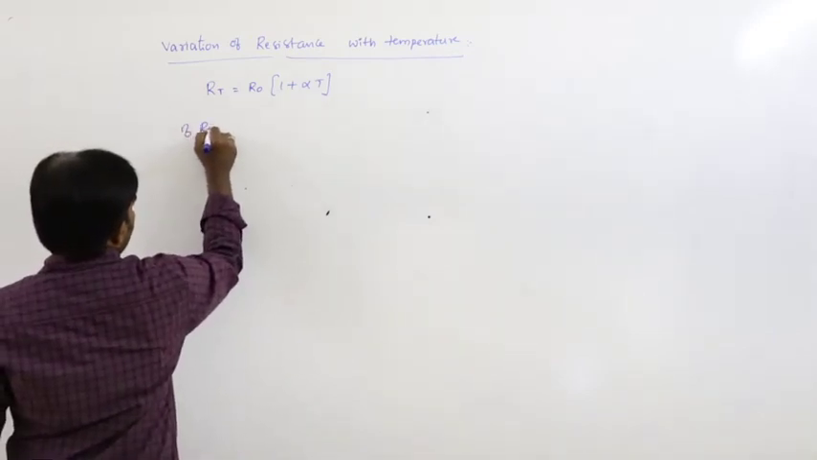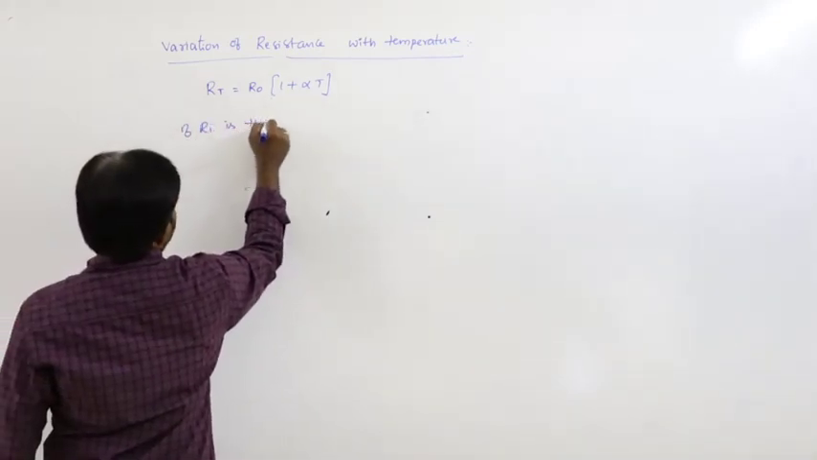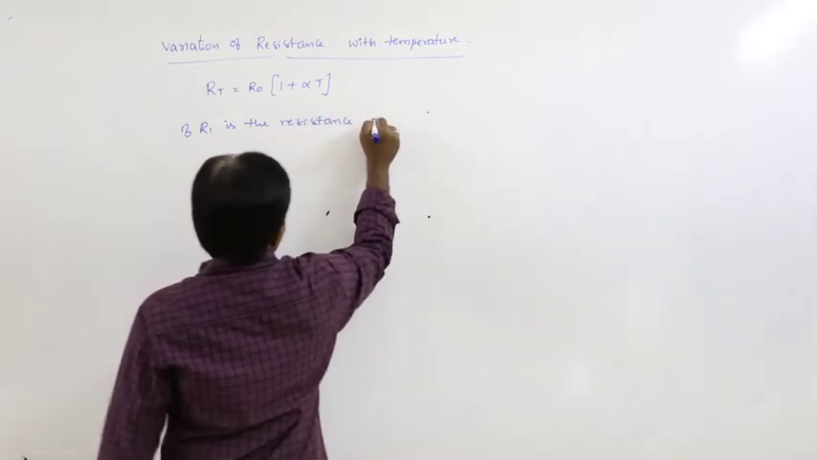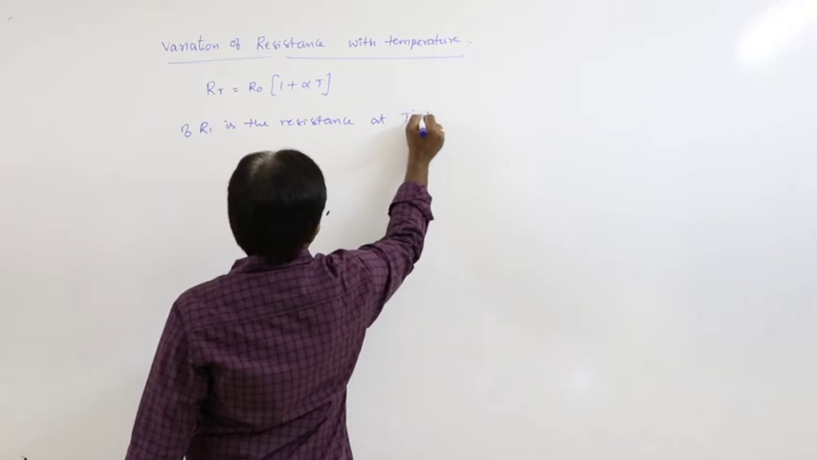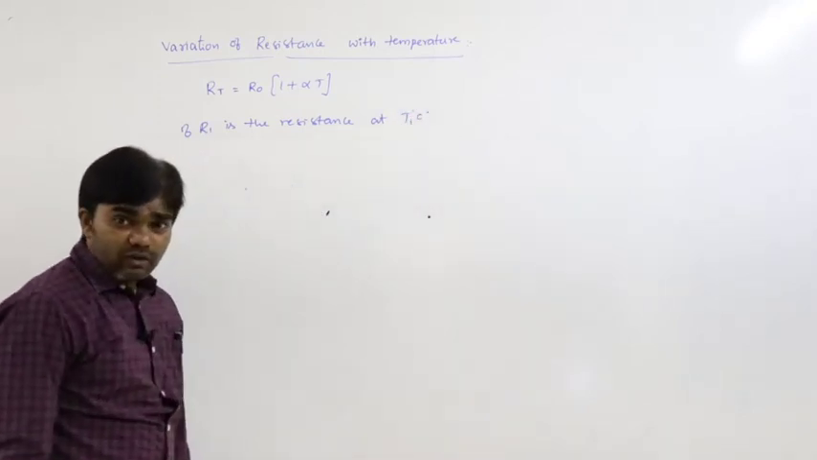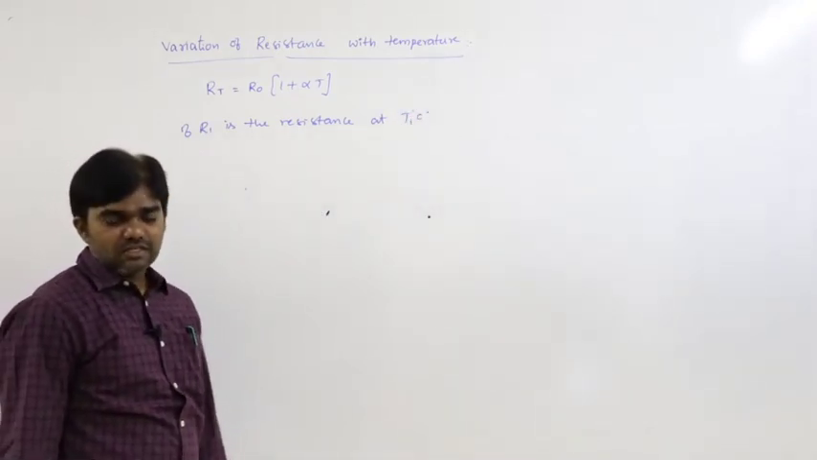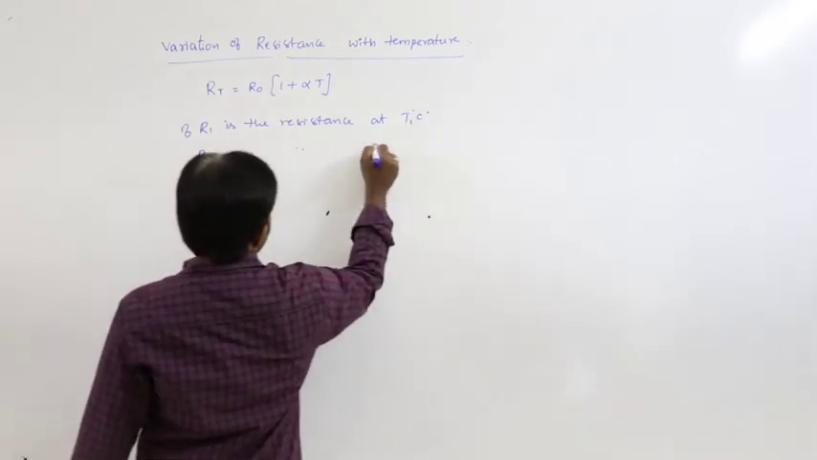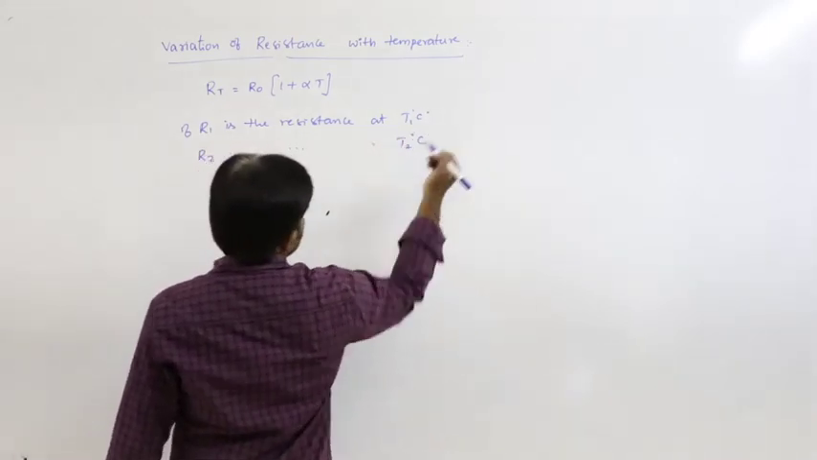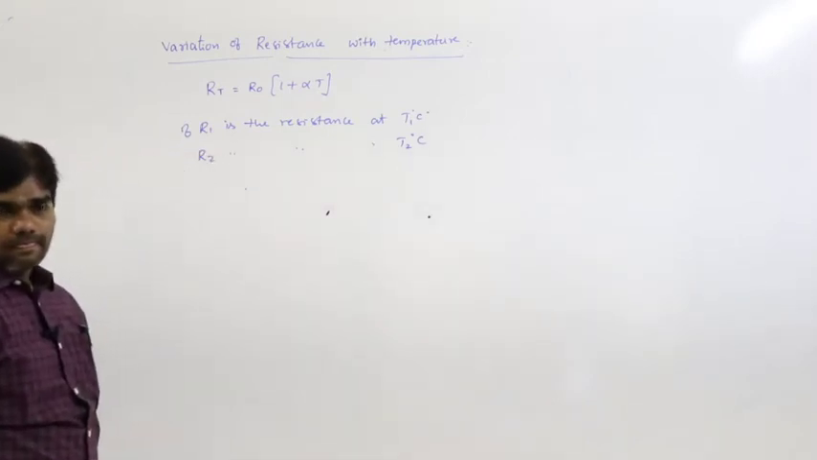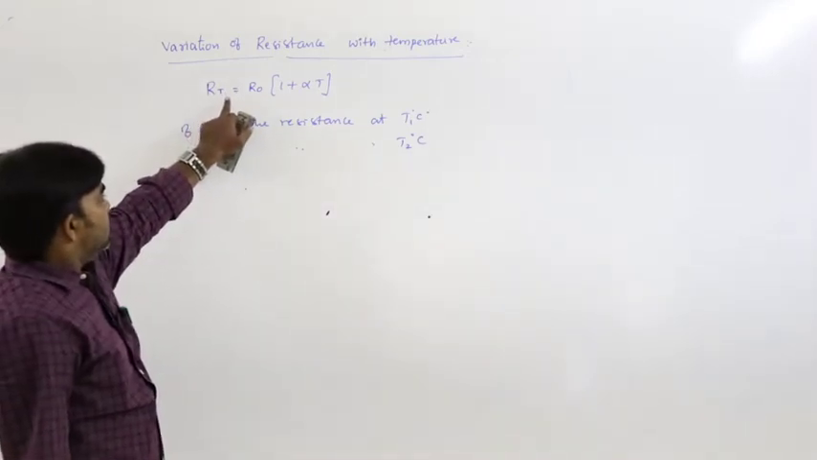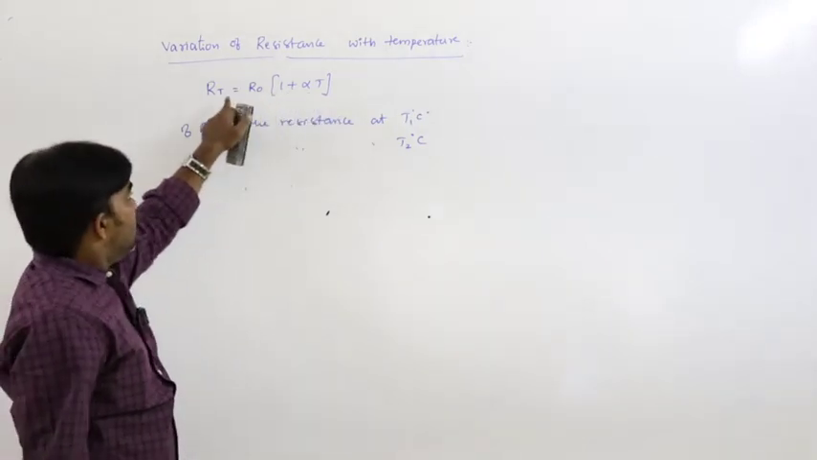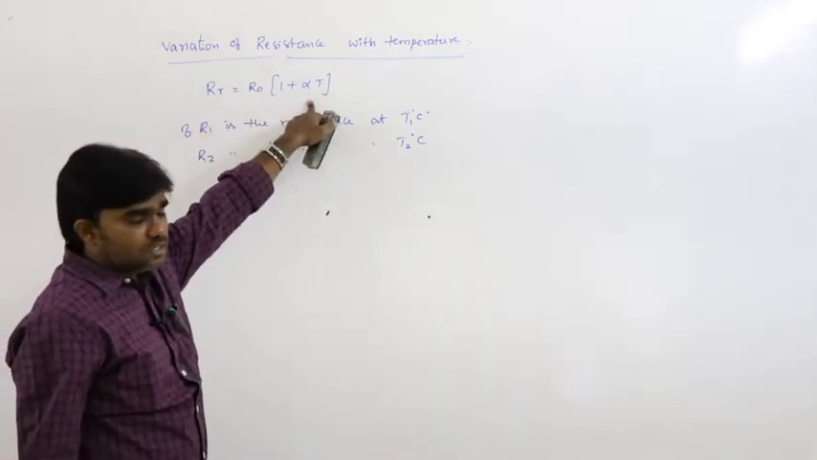If R1 is the resistance at T1 degree Celsius, and R2 is the resistance at T2 degree Celsius. We know the relation R_T is equal to R naught into 1 plus alpha T.